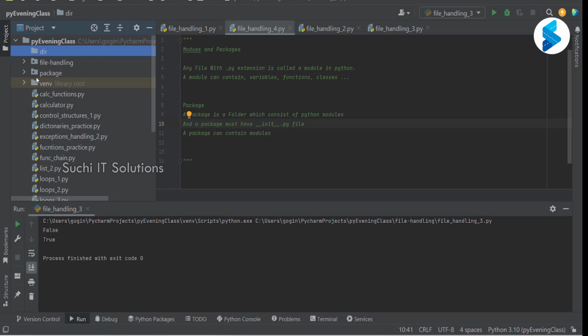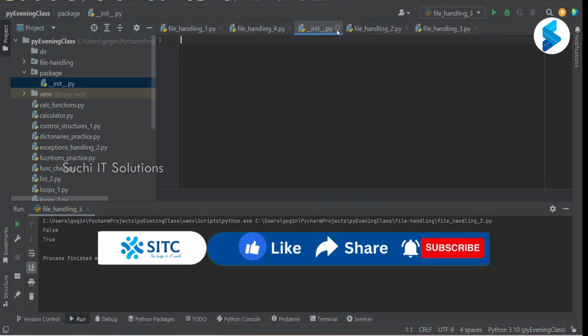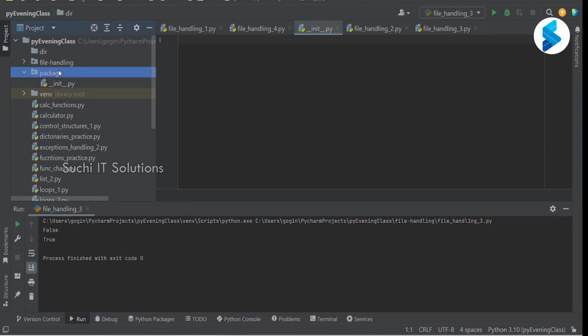But whereas a package, if I open the package, what is there? A file with __init__.py. That file exists. That file doesn't have anything. It is just an empty file. Now you see the difference between a package and a directory. What is the difference between a directory and a package? You're seeing it here, right in front of your eyes.